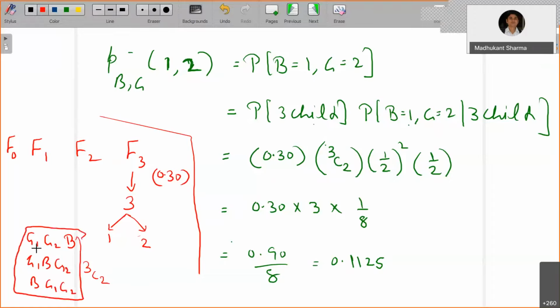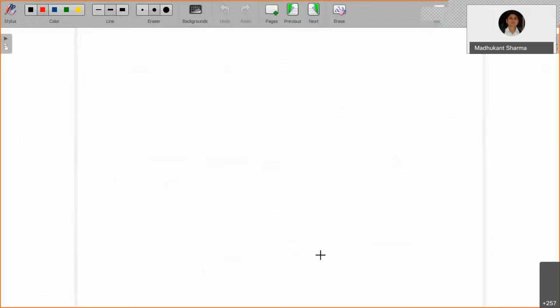Okay, G1 and G2 are alike, you can say, so you cannot distinguish between G2 and G1. That is why it is 3 choose 2, the possible arrangements, into (1/2) whole squared into 1. So in total, that's 0.112. Okay, so similarly, you can find the others as well.